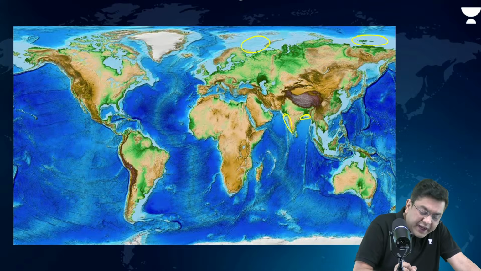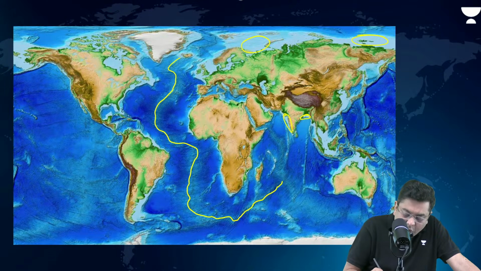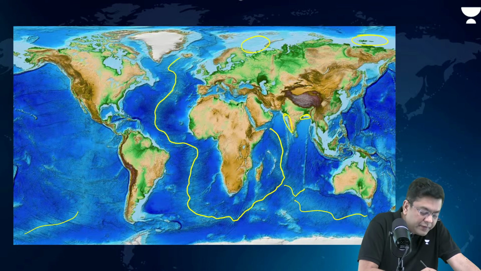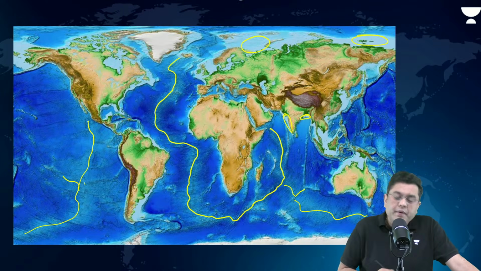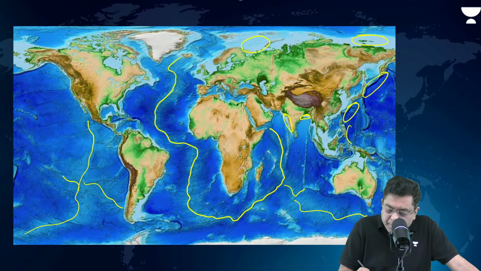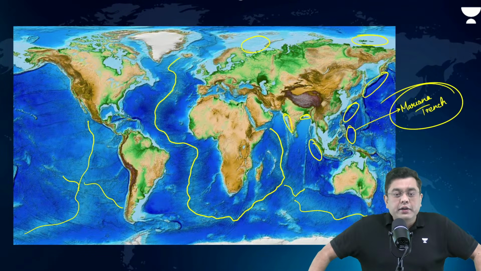Then observe this kind of a fracture-like shape. These are your mid oceanic ridges, areas of active volcanism or the spread of the oceans. Observe this. Then you have these regions of the oceanic trenches, the deepest part of the ocean. It is here that you have the Mariana Trench, the deepest part across the ocean floor.